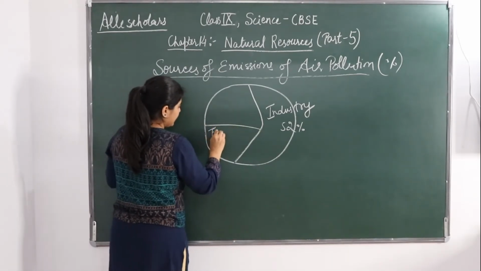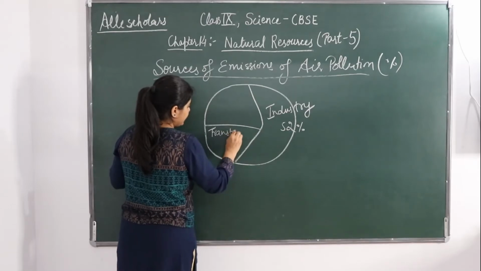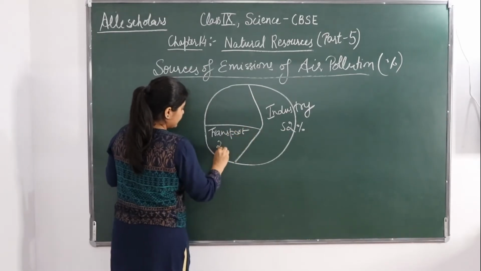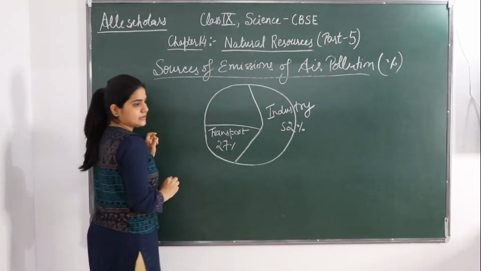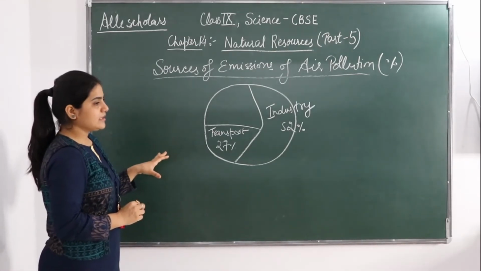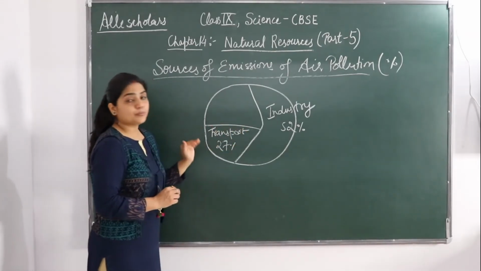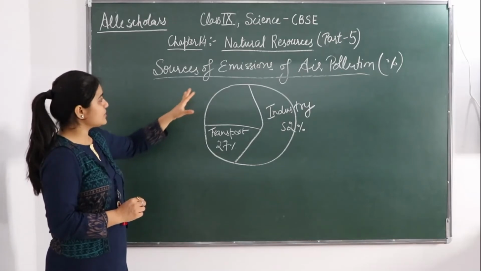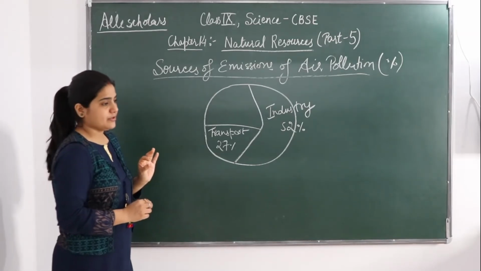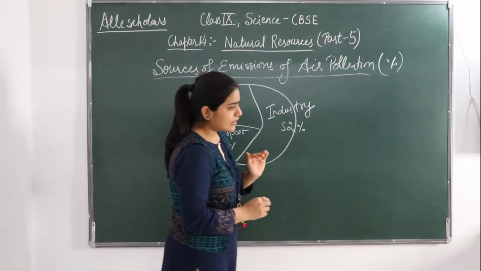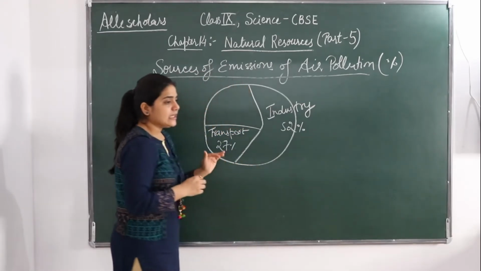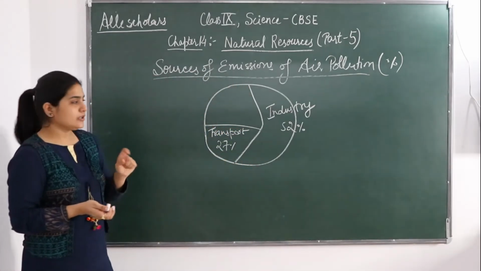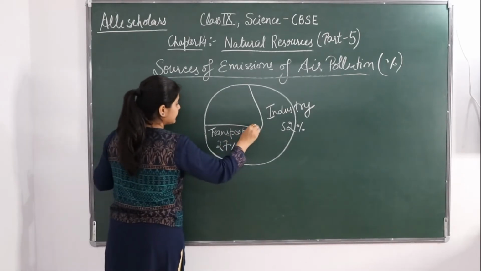So transport, 27%. Okay. These are major sources of emission of air pollution. Fine. Then if you will see the consumer and commercial products, it will be 8%.